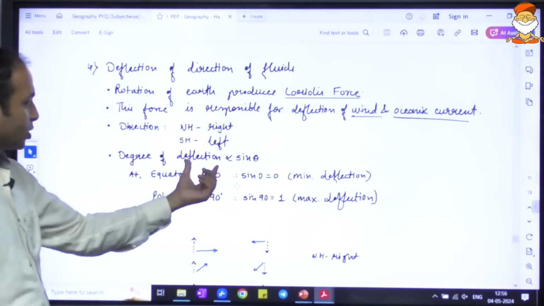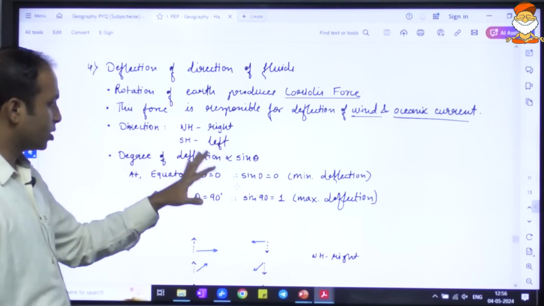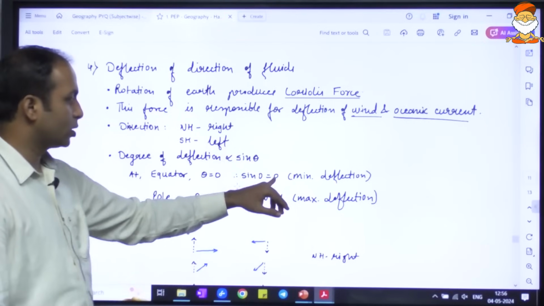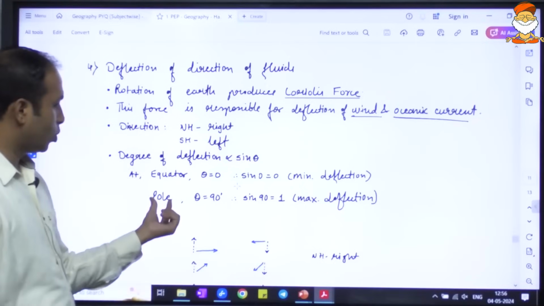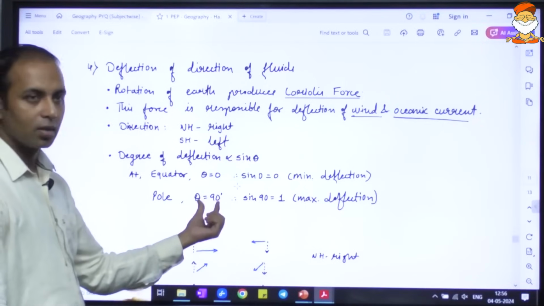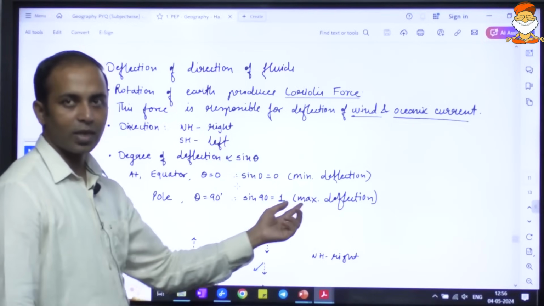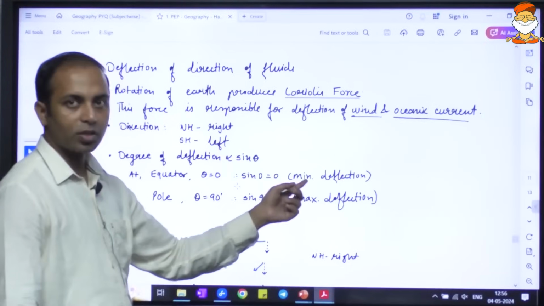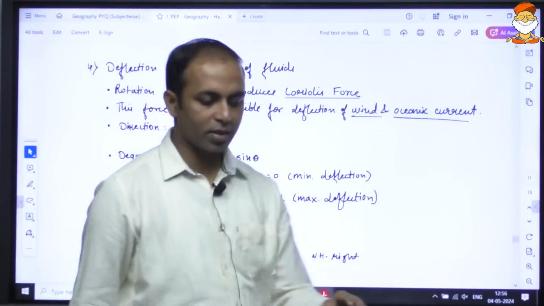And what amount of deflection? This deflection is directly proportional to sine theta, which means that at the equator sine 0 is 0, and 0 means minimum deflection. At the pole, the theta value is 90, and sine 90 is 1, which is the maximum value of sine theta. So maximum deflection at the poles. Equator has minimum deflection, poles have maximum deflection. I hope you are understanding this.